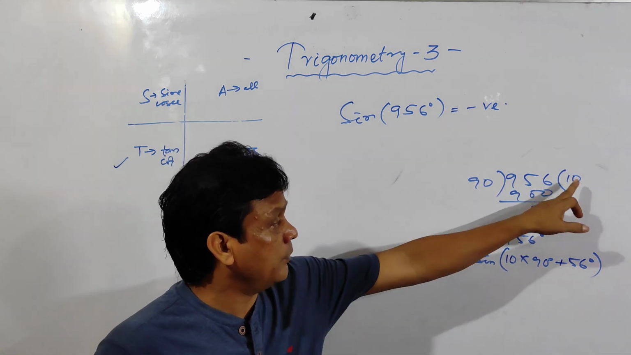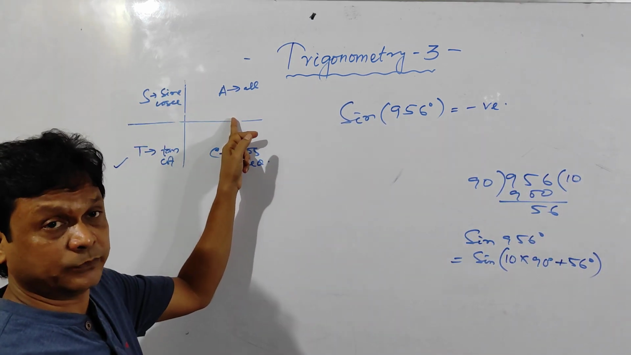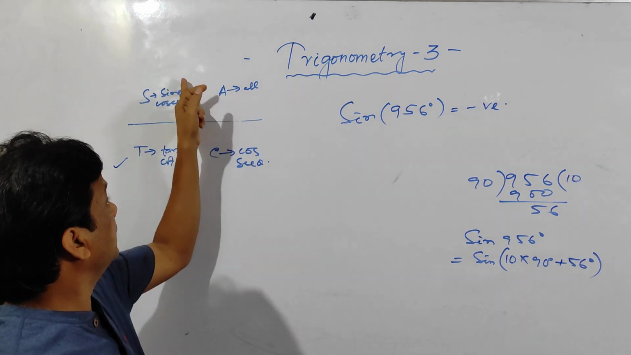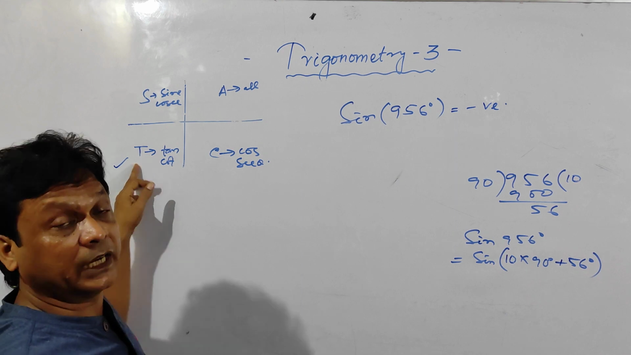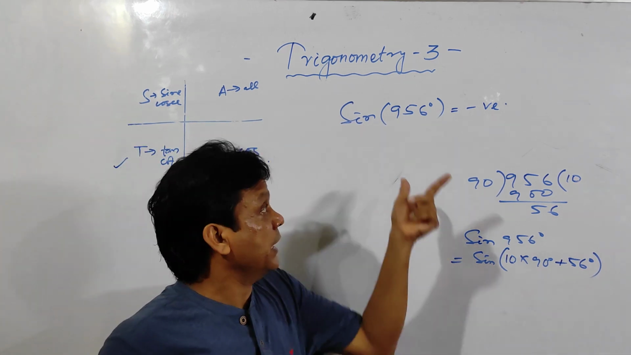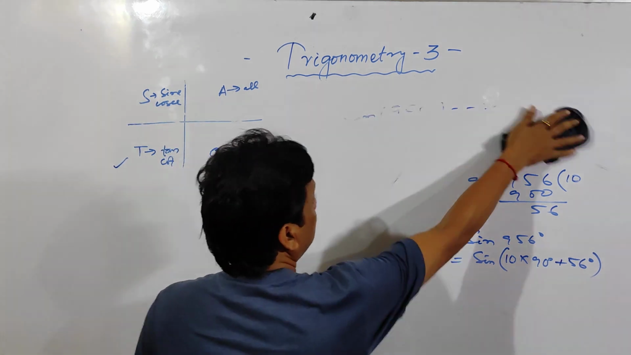Simply divide. How many 90s are there? Then count. 1 round means 4, then plus 4, 8, 9, 10, then plus 56. That means it will be in the third quadrant. And in third quadrant, tan and cot are positive, and it is given sine, so it is negative. Clear? Another example I am going to give you.